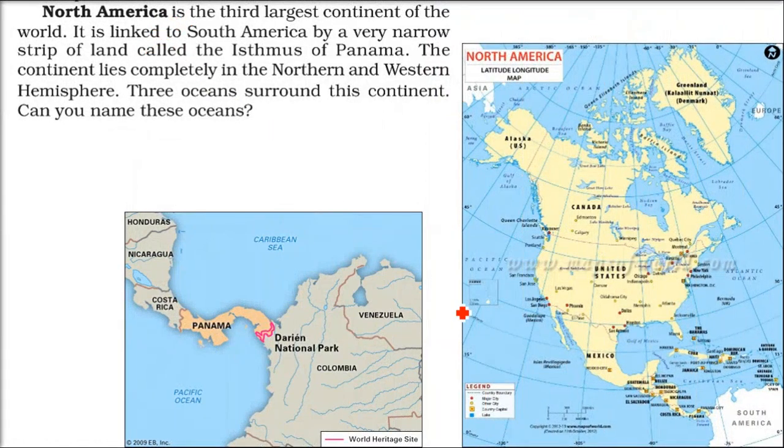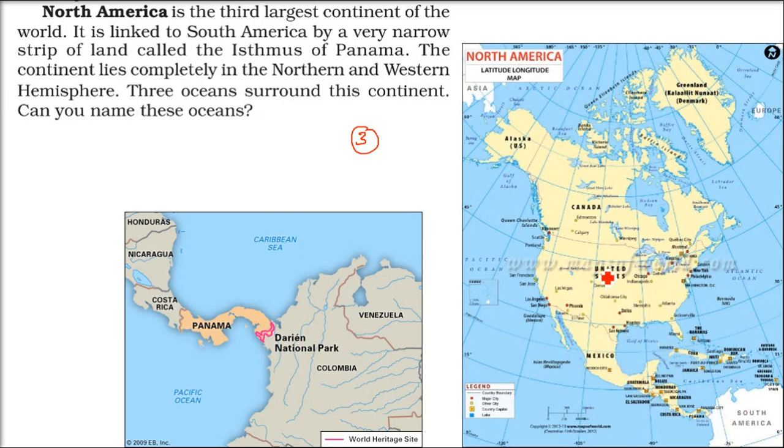North America. North America is the third largest continent of the world. Below North America is South America. The above one is North America, and there are two important, very advanced countries here, Canada and United States. And this is the third largest. Asia, Africa, North America. North America is the third largest.